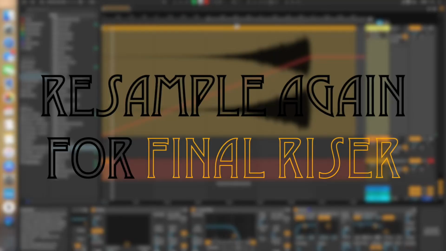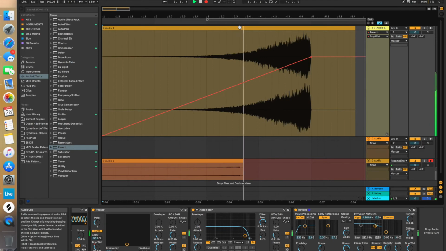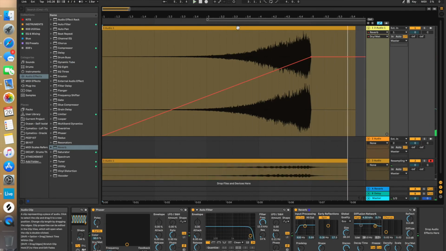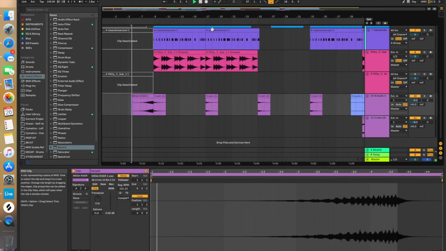Then resample it again into your final riser. And name it however you'd like. And throw it in the clip. And that's all. Pretty simple.